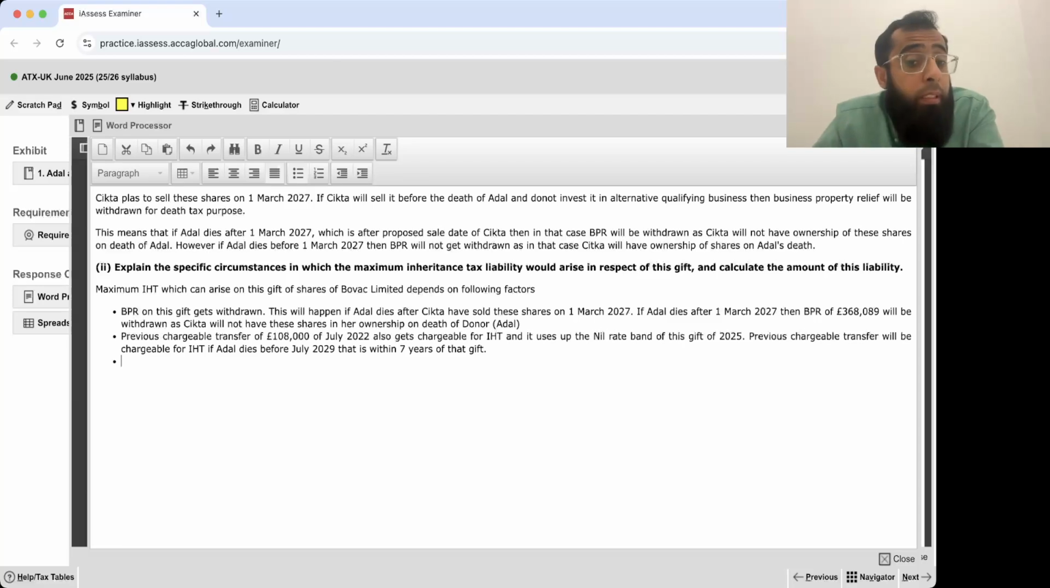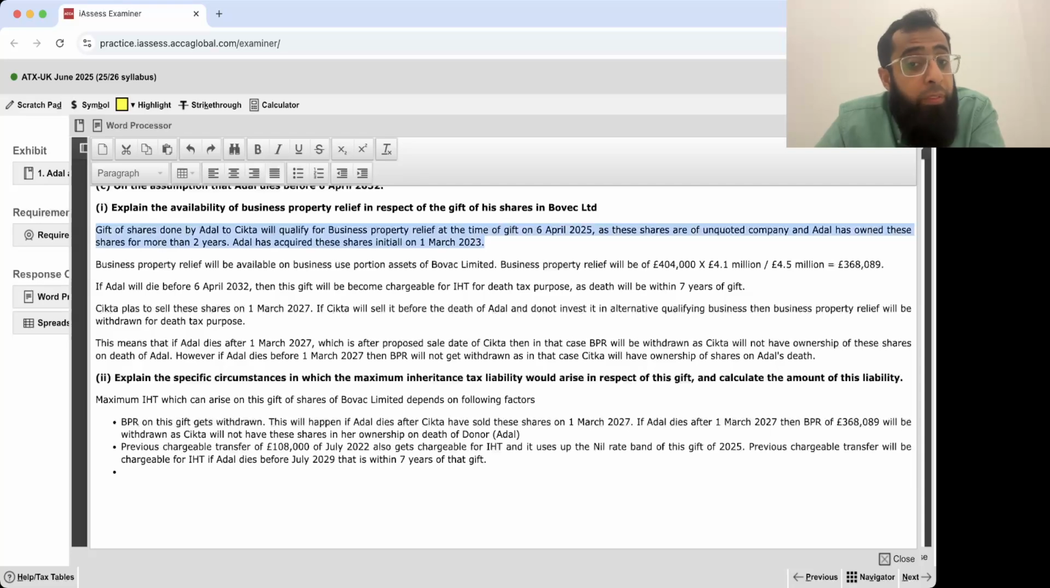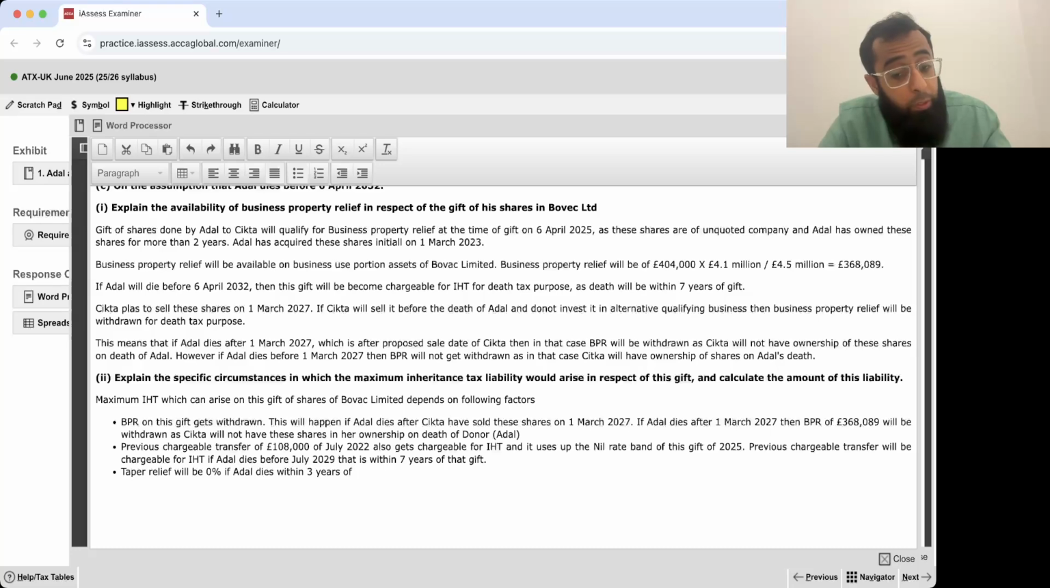And another worst thing is that the taper relief is also not available. Taper relief is 0% for 3 years. After that, it starts to increase. The gift date is April 25. Taper relief will be 0% if Adil dies within 3 years of the gift. That is before 6th April 2028. In that case, there will be 0% taper relief. I know that you guys may have some questions in your mind, but just keep patience,